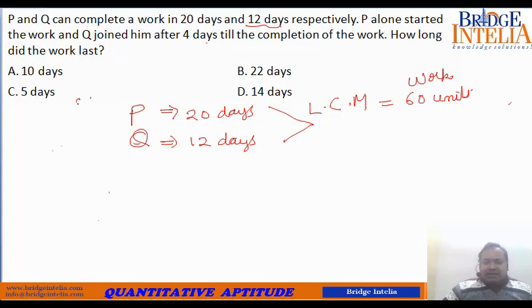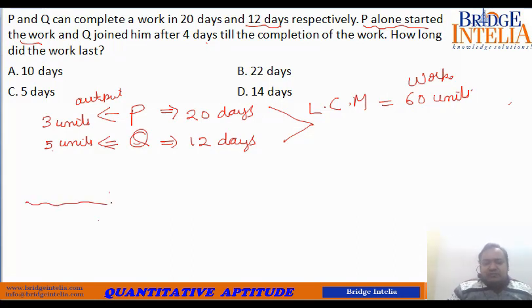So now let's determine the output. In 20 days, P can produce an output of 60 units. So his per day output is 3 units. Similarly, Q's output in 12 days is 60 units, so his per day output must be equal to 5 units, 60 divided by 12. Now what is the question? P alone started the work and Q joined him after 4 days.